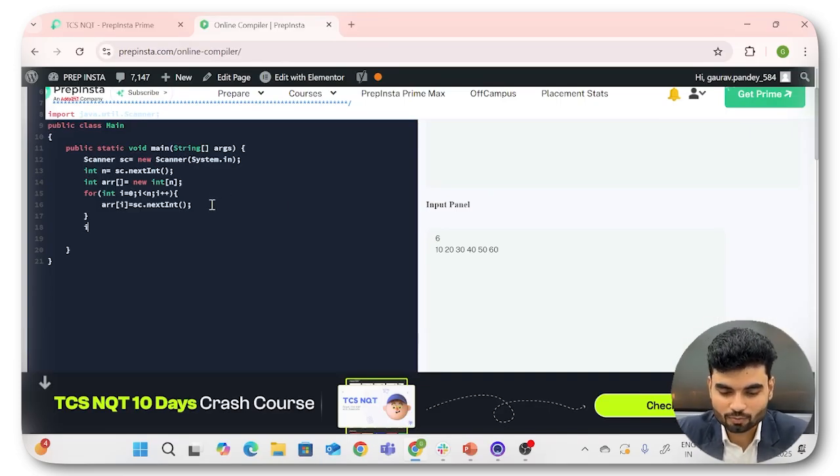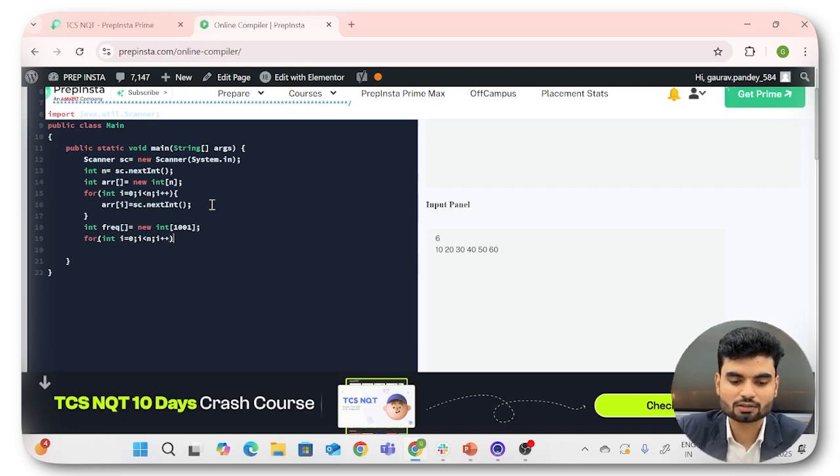I'll create a new frequency int array. The size will be 1001, because you already know the range of the values. Here you'll count the frequencies: int i equals 0, i less than n, i plus plus. We'll utilize the value of arr as an index of frequency and do plus plus. The same solution we had here also.